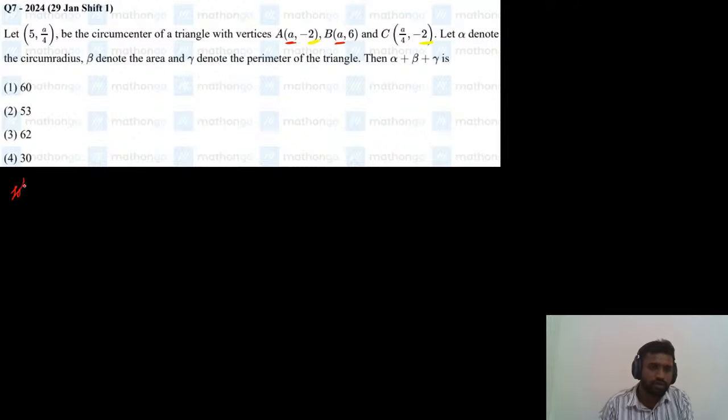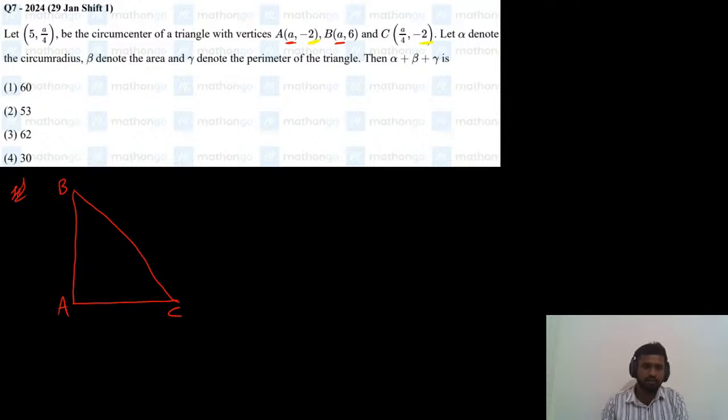So if you see the diagram here, this is AB. This is the A value and this is the B value. The AC line will be parallel to the x-axis. This is the AC line, so this is triangle ABC. What type of triangle is this?